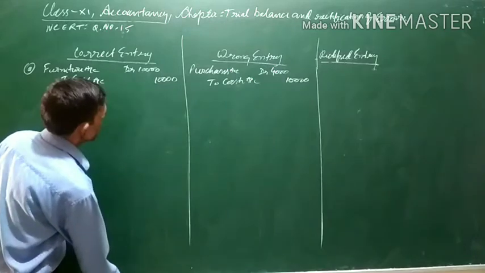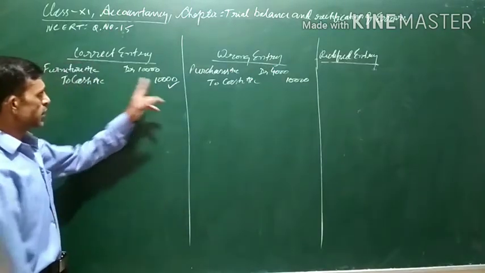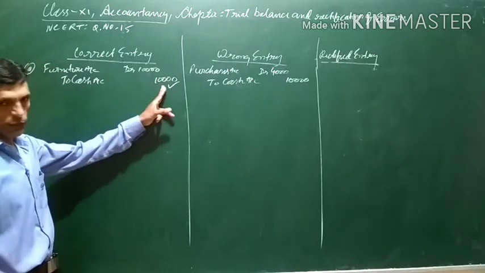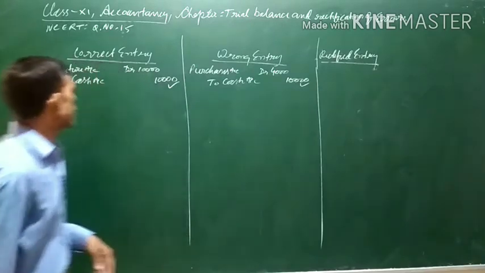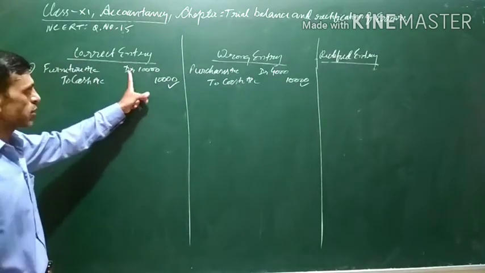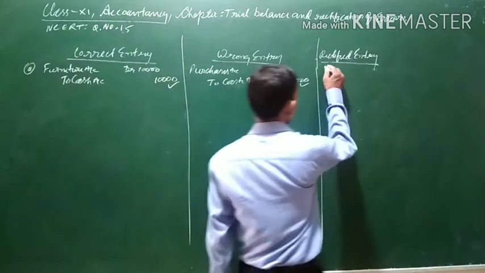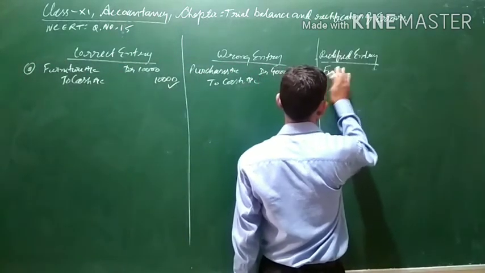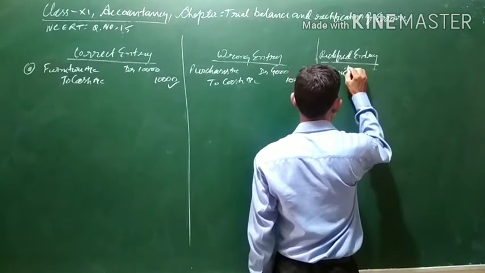Now, here you can see cash should have been credited with 10,000. It has been credited with 10,000. So nothing wrong is there. Furniture has been debited with nothing, though it should have been debited with 10,000. So we will debit furniture account.